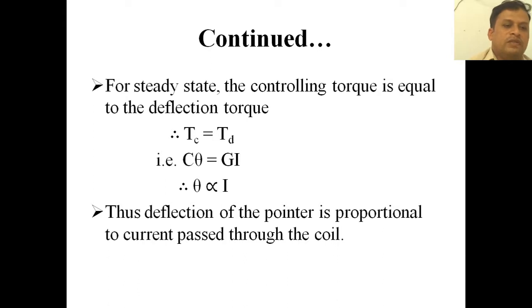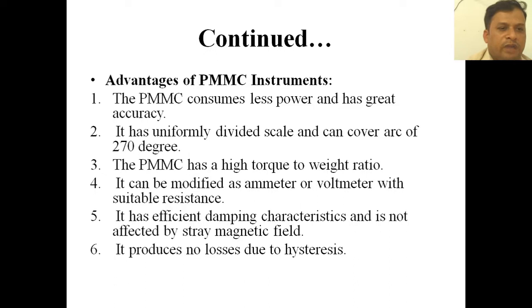So it is very easy to find out that theta is proportional to current. Now we come to the advantages of PMMC instruments. The PMMC consumes less power and has great accuracy. It has a uniformly divided scale and can cover an arc of 270 degrees. The PMMC has a high torque to weight ratio, and it can be modified as an ammeter or voltmeter with suitable resistance. It has efficient damping characteristics and is not affected by stray magnetic field.